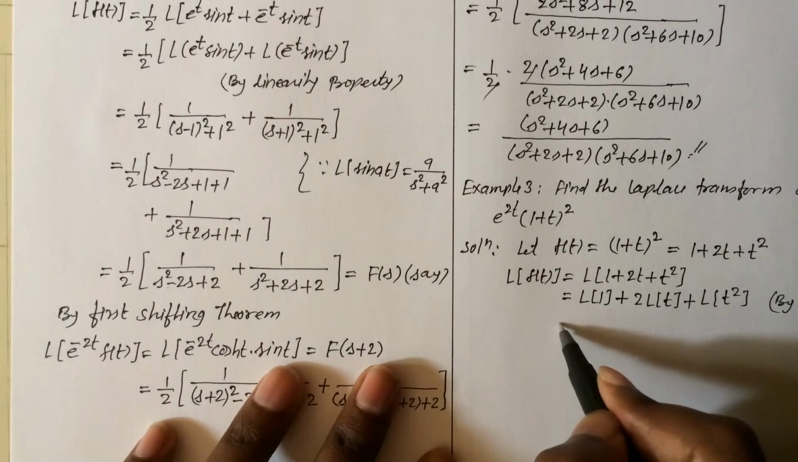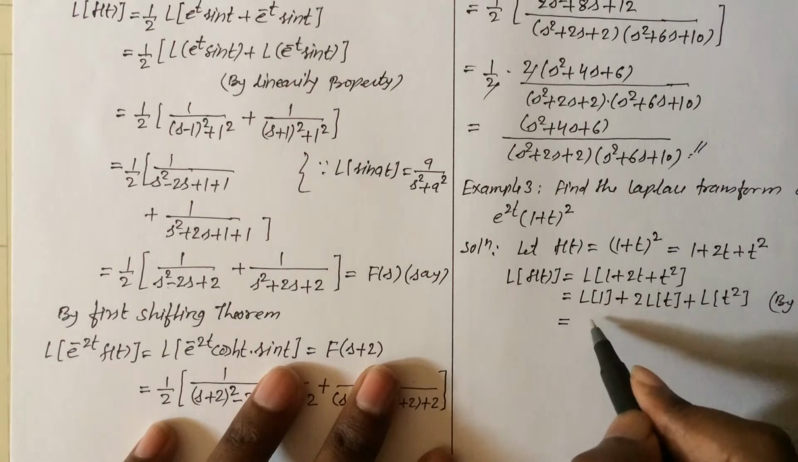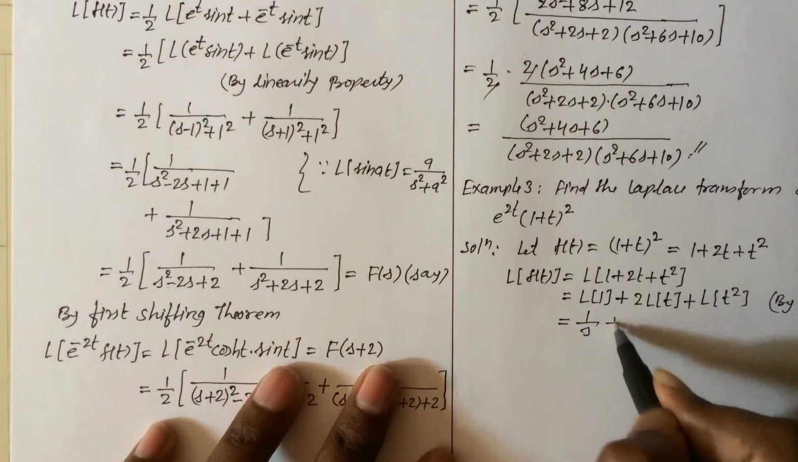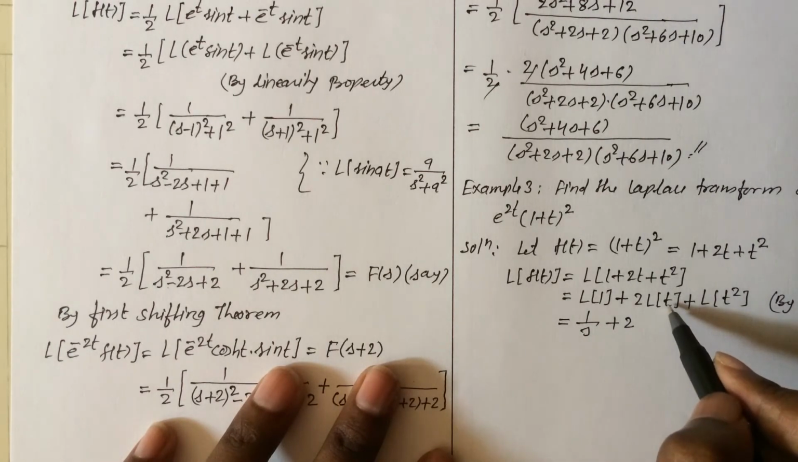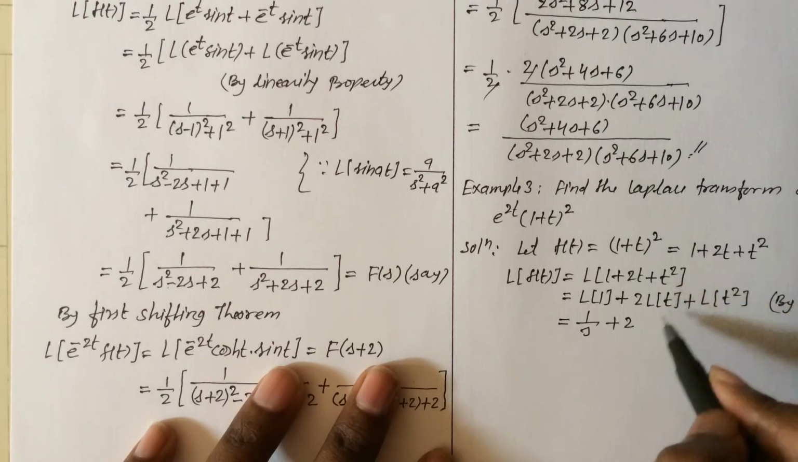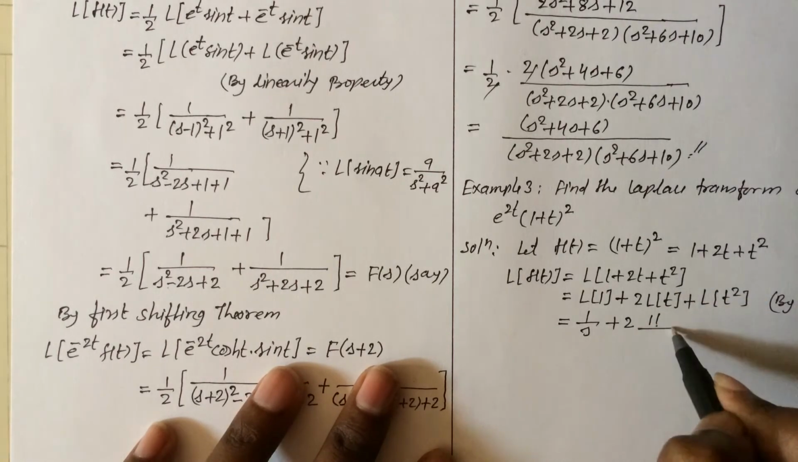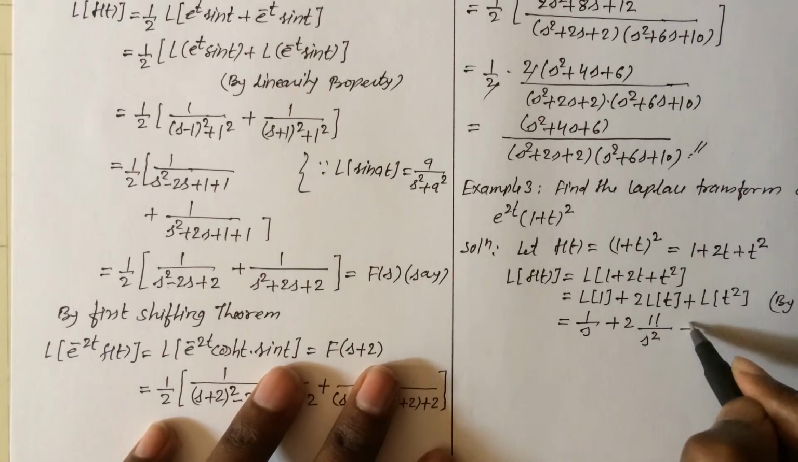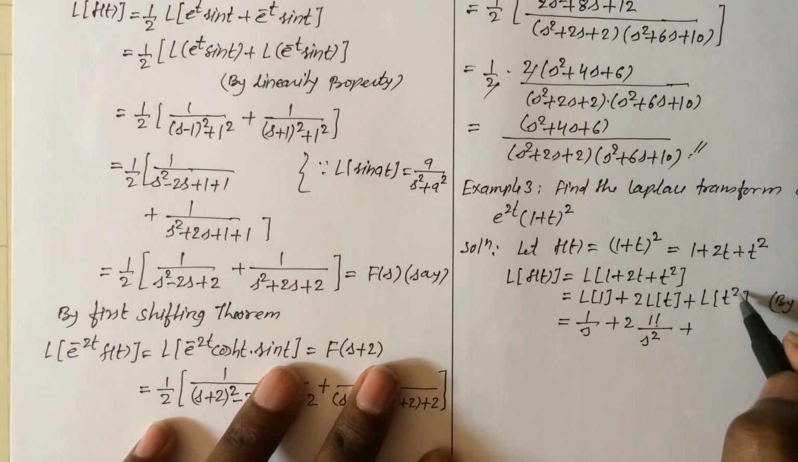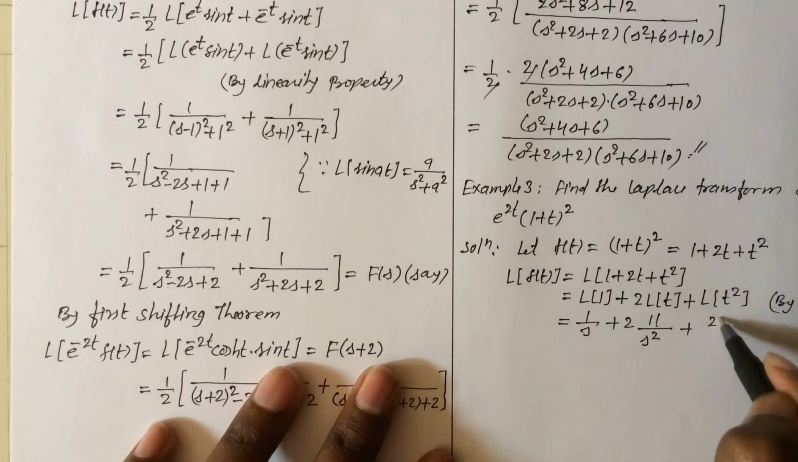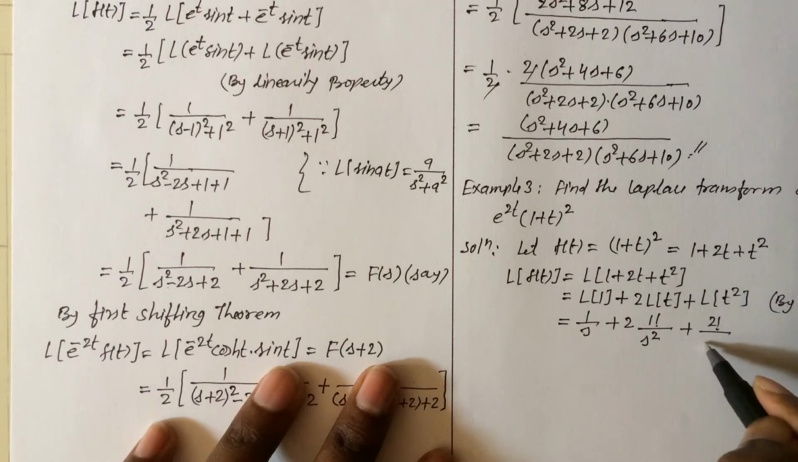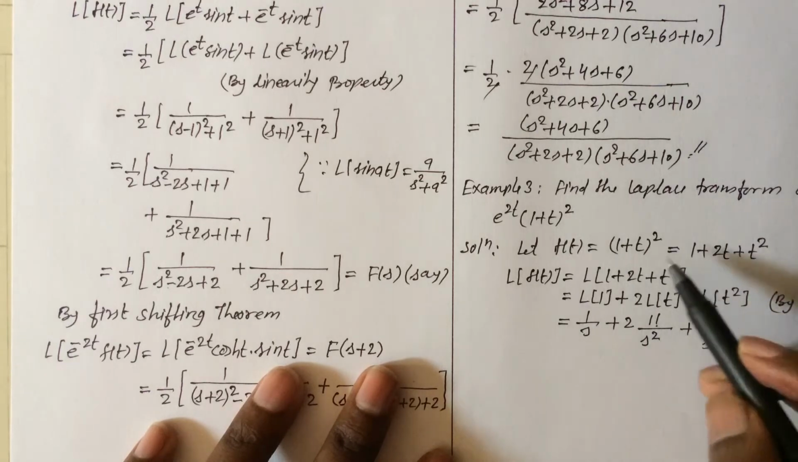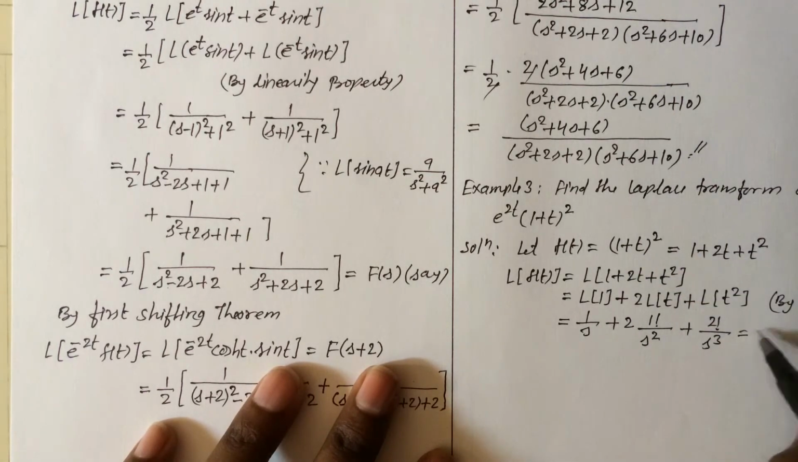This equal to, we know the Laplace transform of 1 is 1 upon s, plus 2. The Laplace transform of t is what? Here n is 1, so that is 1 factorial divided by s raised to n plus 1, that is s raised to 2, and plus the Laplace transform of t square, here n is 2, so 2 factorial by s raised to 2 plus 1, that is s cube. So which is the Laplace transform of the function f of t. So name this function as F of s.